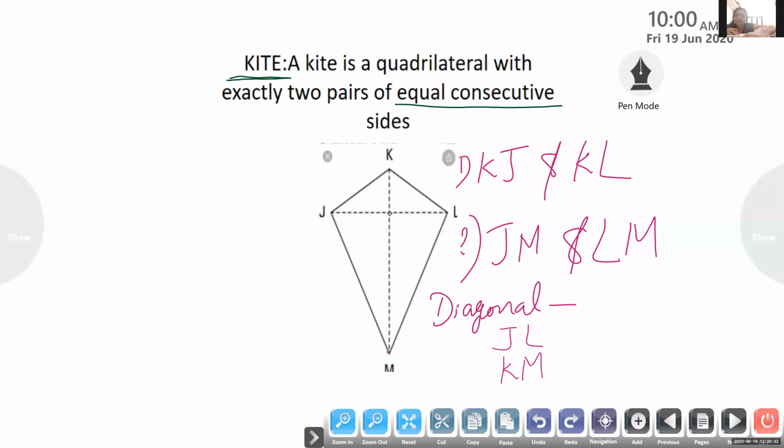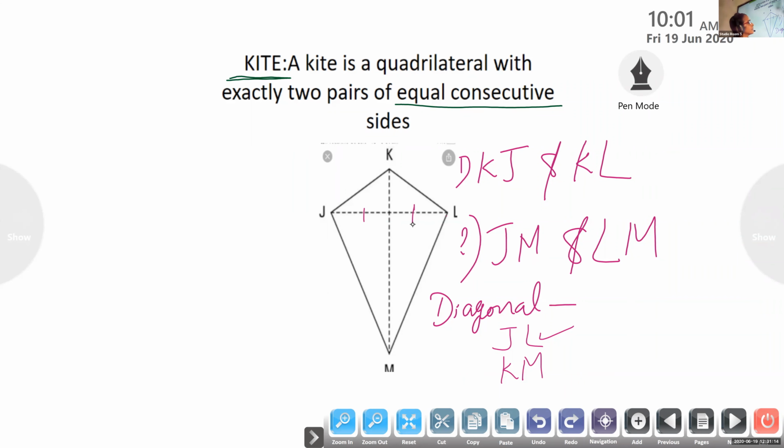Vaishnavi, is KM dividing into two equal parts? No, ma'am, these two parts are not equal. Which diagonal is dividing into two? JL, correct. JL is dividing into two equal parts. Here JL is bisected by KM.